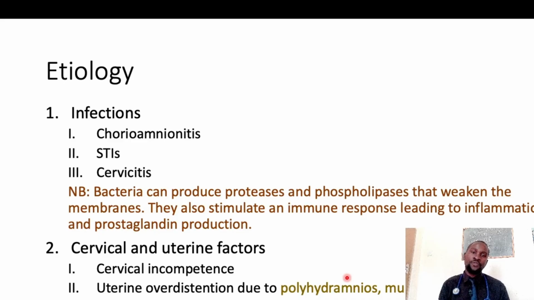Polyhydramnios is basically an excessive increase in the amniotic fluid. You know that the normal amniotic fluid is 5 to 25 centimeters on the amniotic fluid index. So above 25 centimeters, this is polyhydramnios, and you have excessive amounts of amniotic fluid, which can put more stretch on the membranes, and then they can rupture. Same applies to multiple gestation.